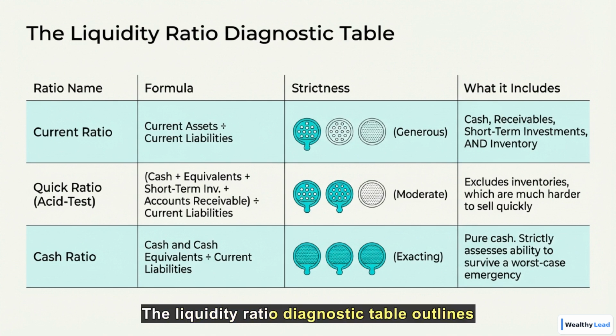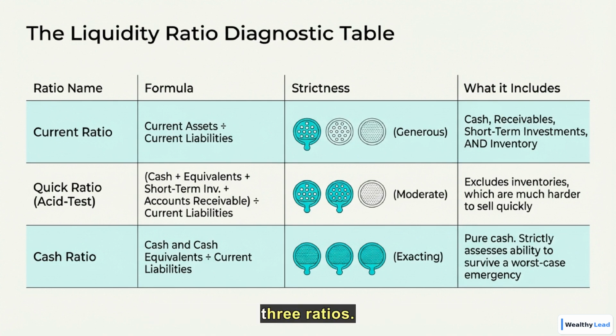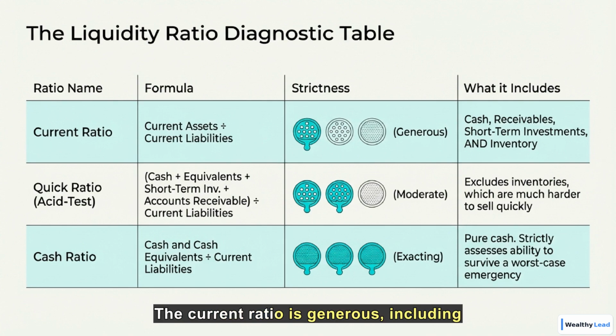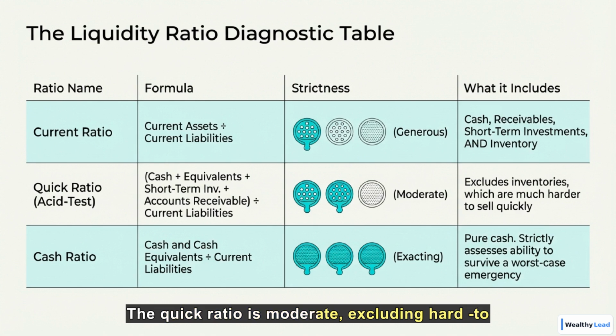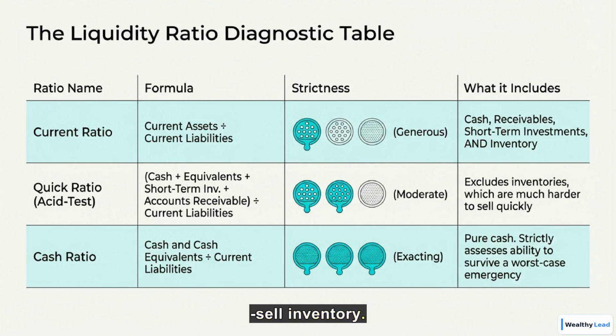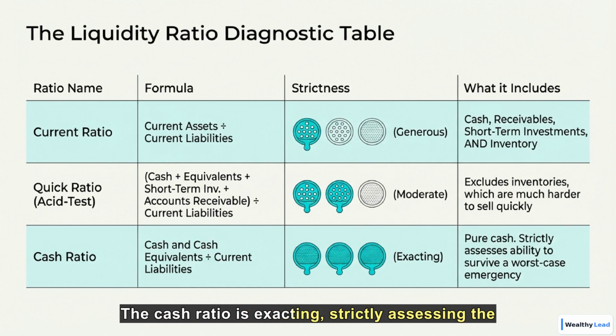The liquidity ratio diagnostic table outlines three ratios. The current ratio is generous, including inventory. The quick ratio is moderate, excluding hard-to-sell inventory. The cash ratio is exacting, strictly assessing the ability to survive a worst-case emergency with pure cash.